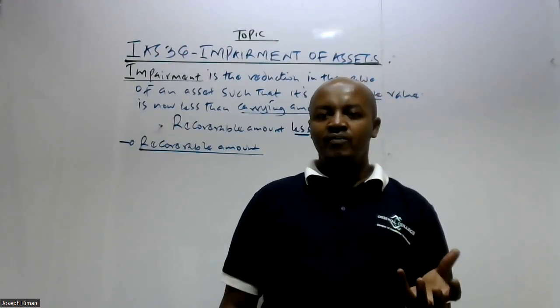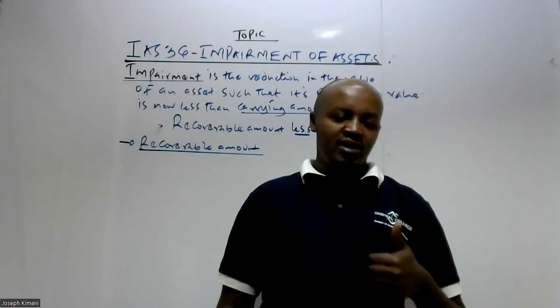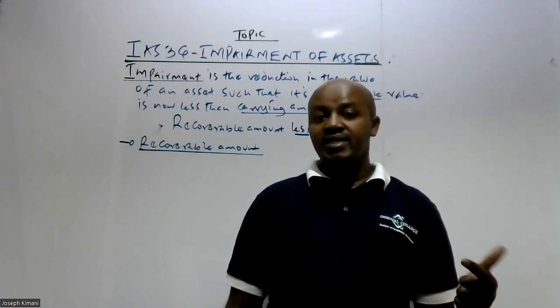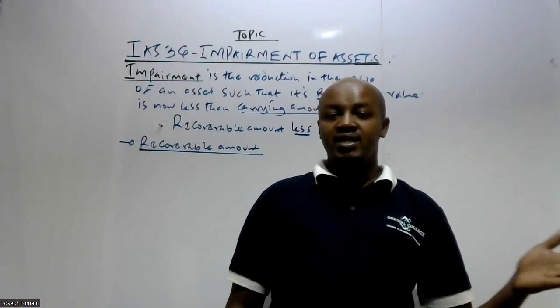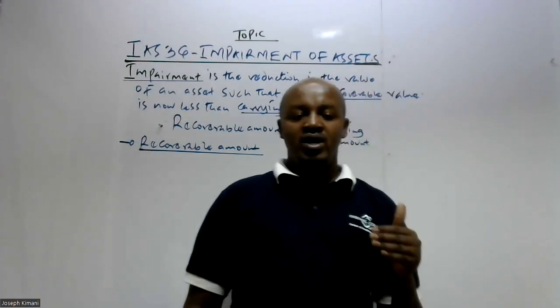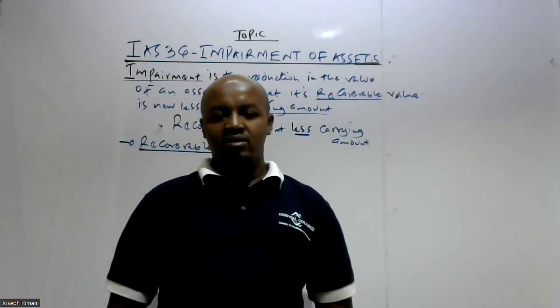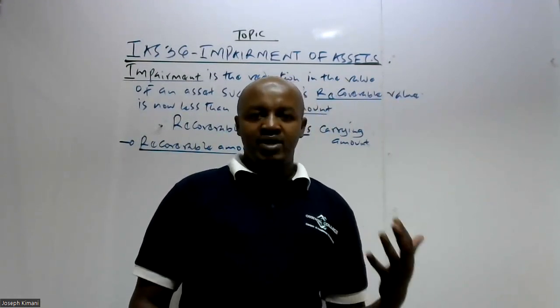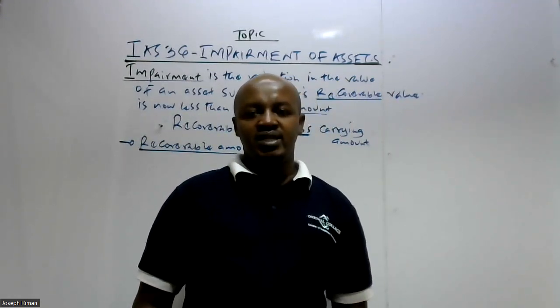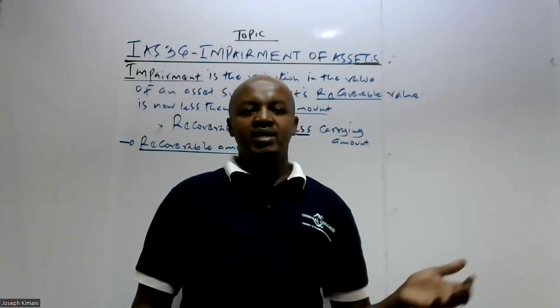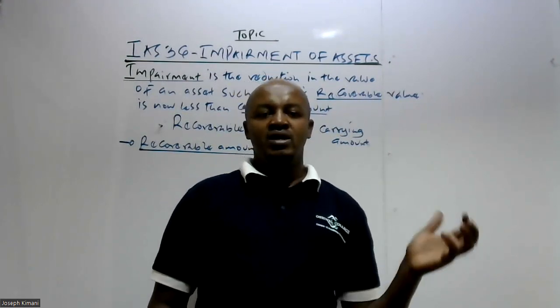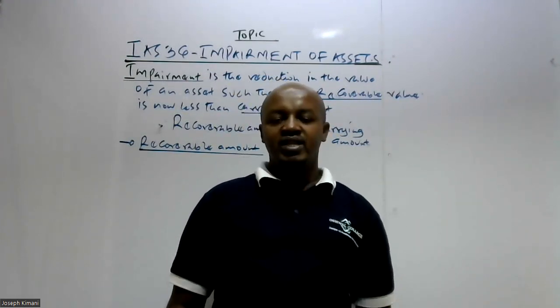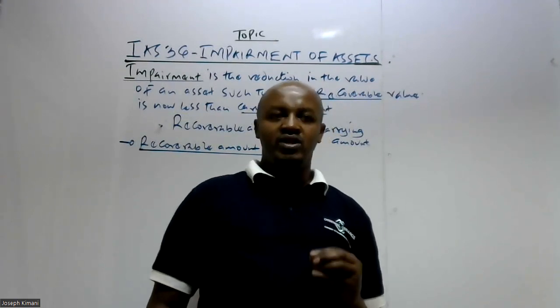One, the company may sell that asset and recover the cost which was incurred. Or the company can use that asset, and because the company is using the asset, it generates some cash flow. The company will then recover the cost from the cash flows generated from the continued use of that asset.